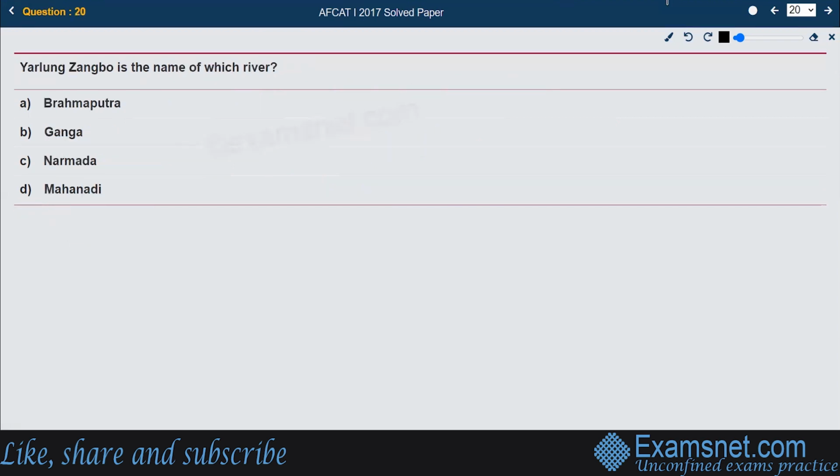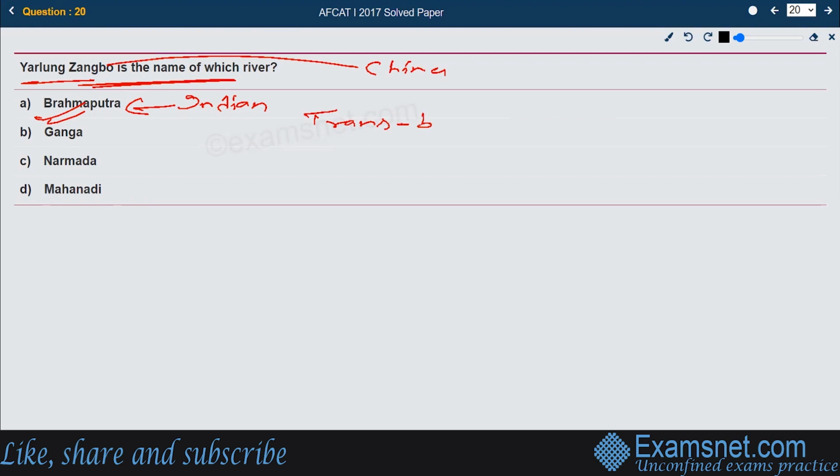Next, Yarlung Zangbo is the name of which river? The right answer is Brahmaputra. In India, it is named Brahmaputra. In China, it is named Yarlung Zangbo. Basically, it is a transboundary river. We call it a transboundary river.